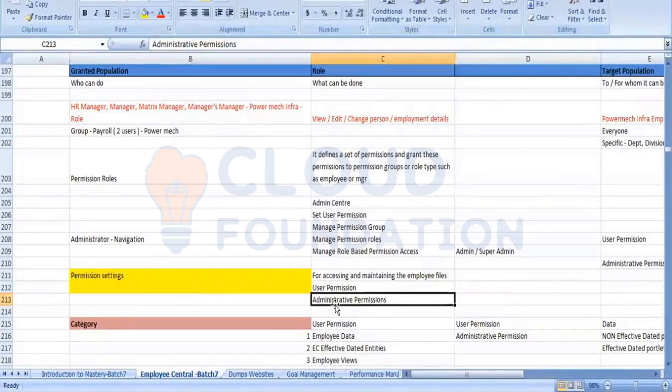In the administrative and user permission, you will find a lot of categories. These categories depend upon various modules, like calibration.